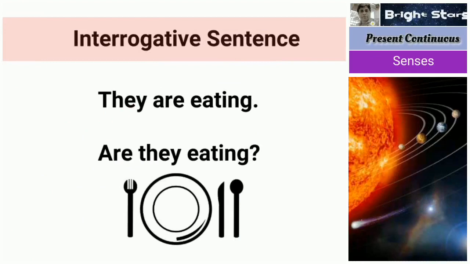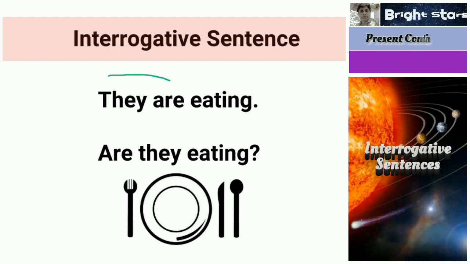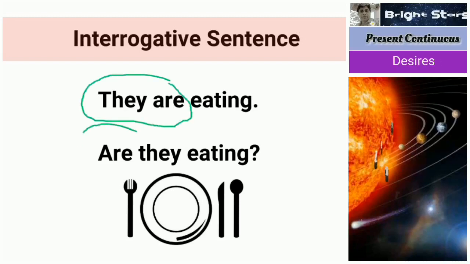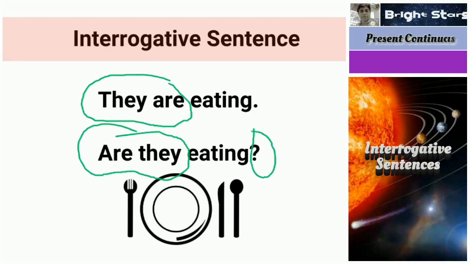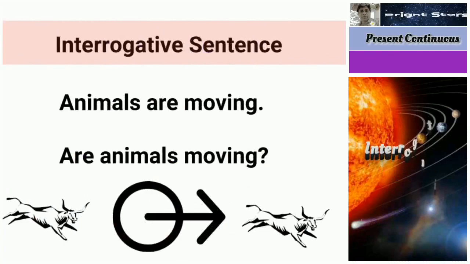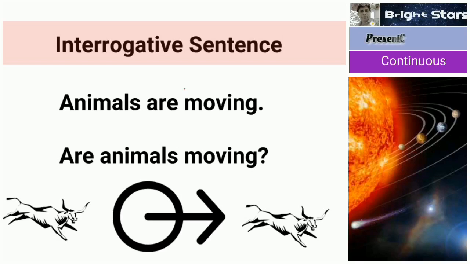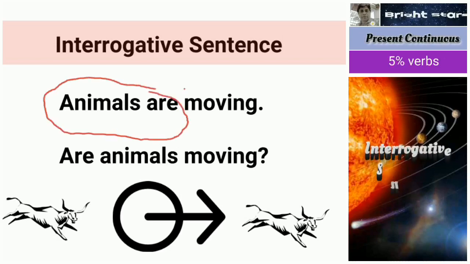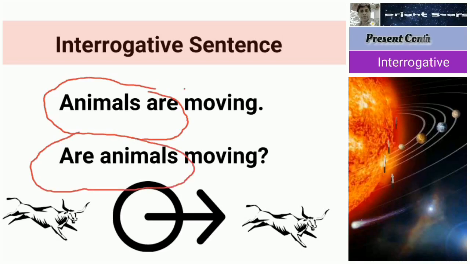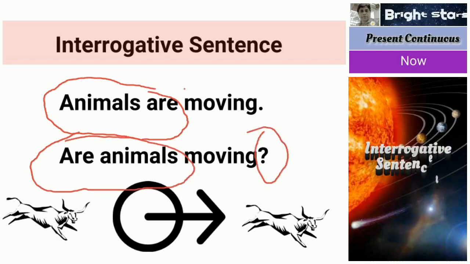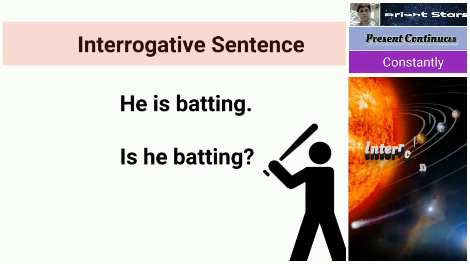Another example. They are eating. Are they eating? They are becomes are they. So here the question mark or interrogative mark. Next one, another example. Animals are moving. See, subject, helping verb. So animals are becomes are animals, and the interrogative mark. So next one more example. He is batting. Is he batting?